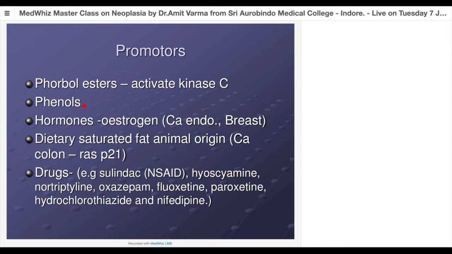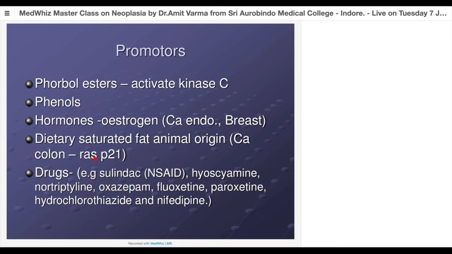Hormones like estrogen, if they're secreted, like in a premenopausal woman, she gets endometrial carcinoma or breast carcinoma, they have receptors for estrogen. So here estrogen, which is a simple growth factor, starts acting like a promoter. Dietary saturated fat coming mainly from animal origin leads to promoter action in carcinoma colon. How? They stimulate the RAS genes. If you remember the RAS gene, we had seen this in signal transduction, RAS protein. So they will stimulate the mutated cell to multiply.